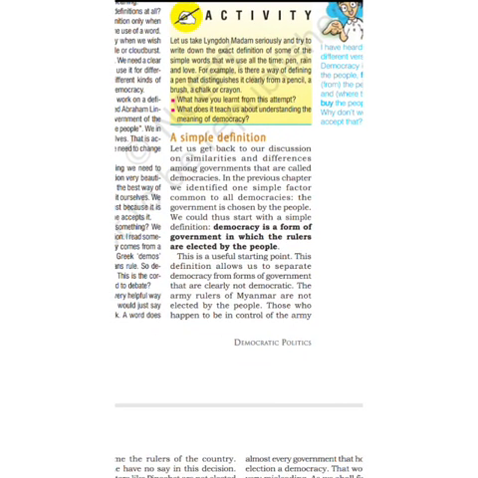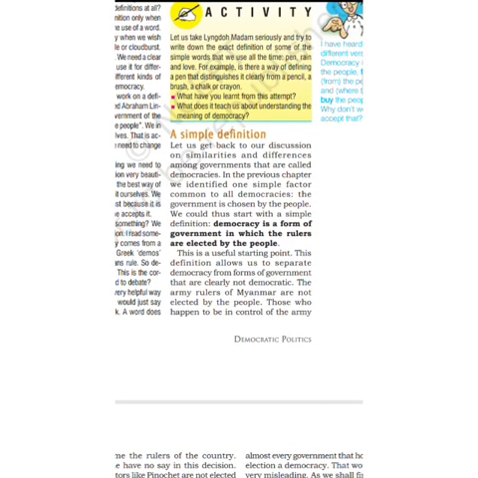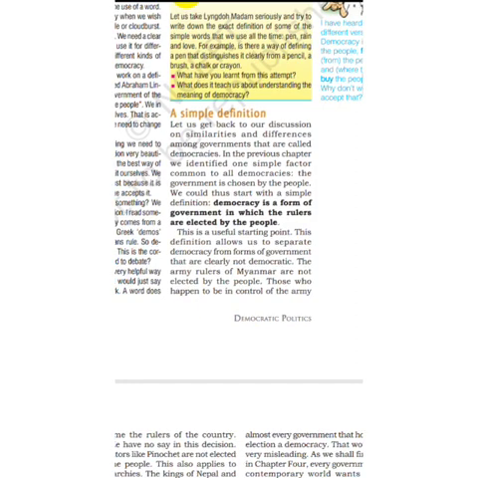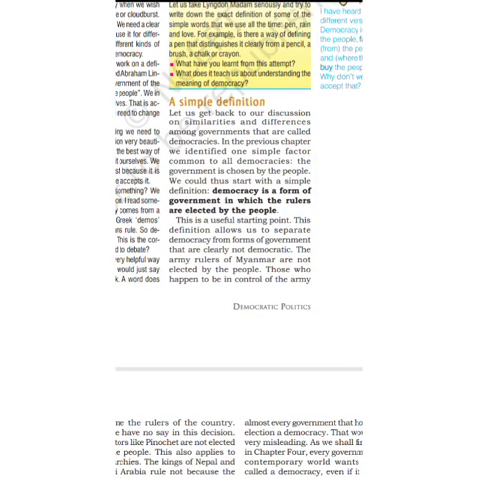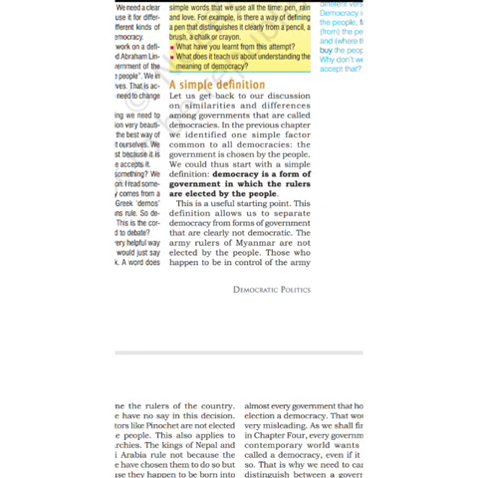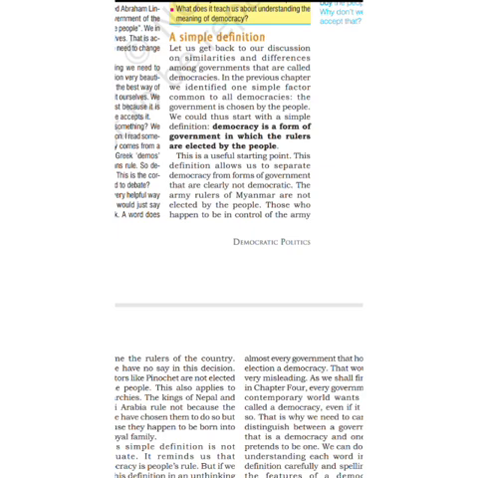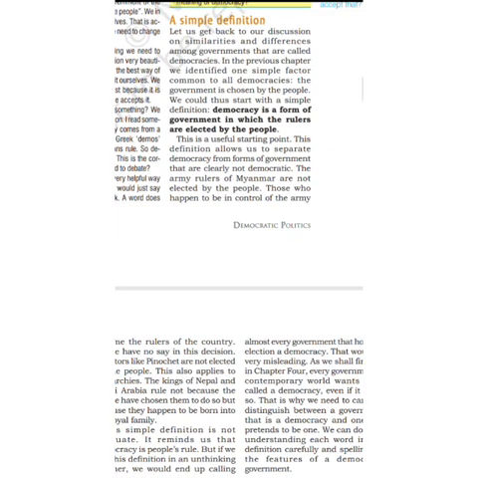Why were the rulers not elected by the people? Because those who were in charge of the army, those who joined the army, only they were able to rule the country and take all the decisions in the country. So this is a good example of a non-democratic government.